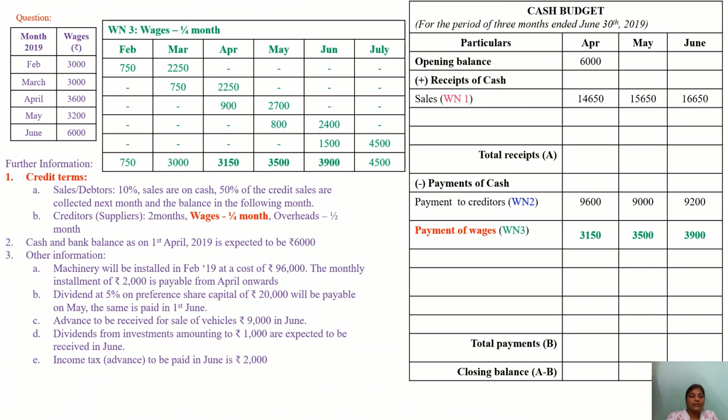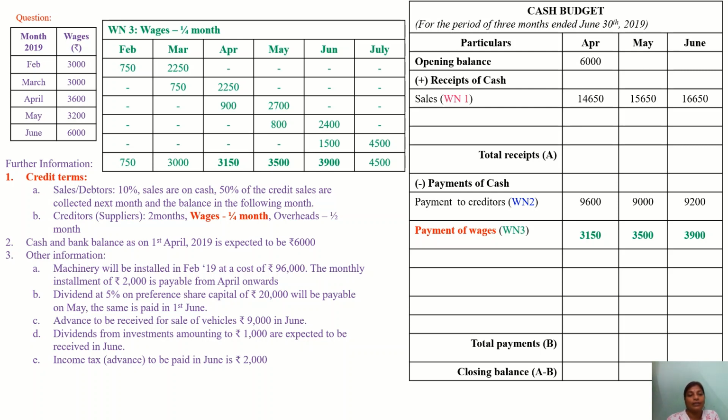Now next one is wages, 1/4 month. Here wages for the month of February is given as 3,000. So 1/4 is paid, which is 750. Then 3/4 will be paid in March, that is 2,250. That is 75% of, or you can write 3/4 into 3000, you will get 2250.